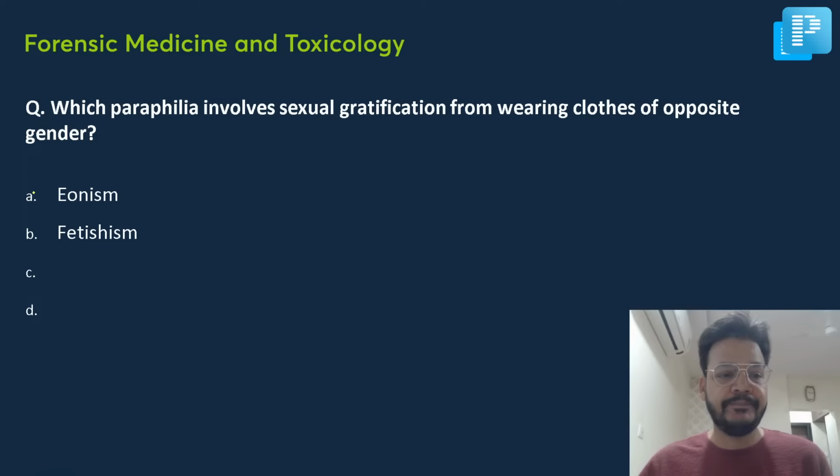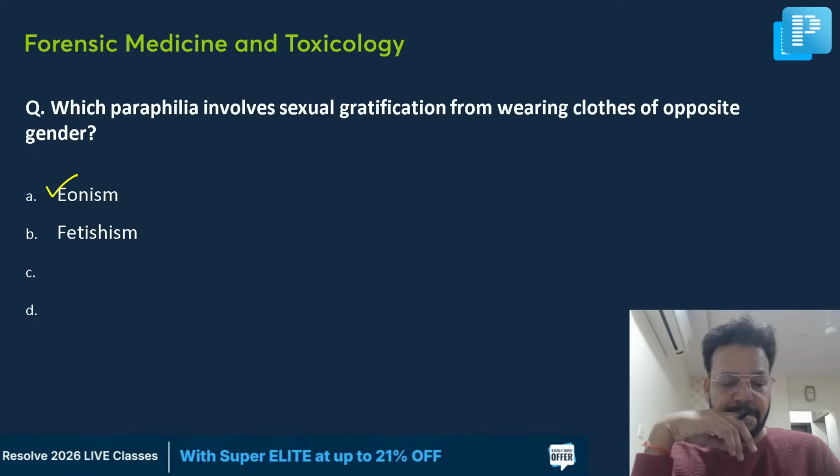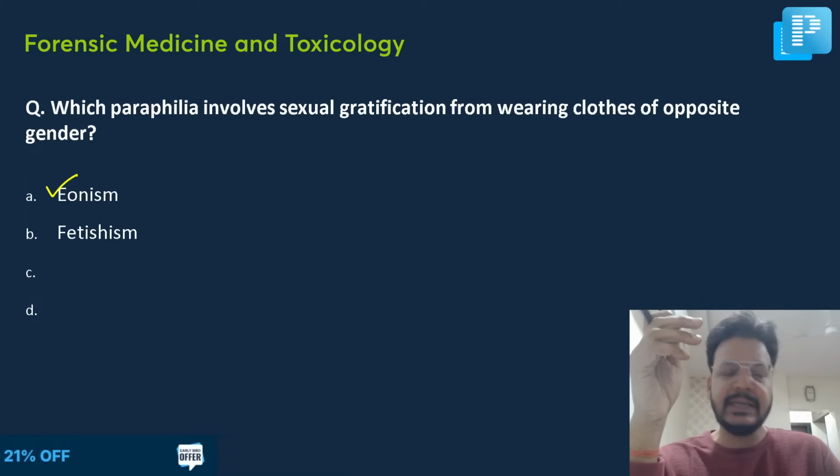Yes, it is eonism. Eonism is another name for transvestism. Was transvestism or eonism given in the option? The other options are frotteurism and fetishism. What is fetishism? It is arousal by an article of the opposite sex, not wearing clothes. You can see this was a direct question from the very important notes. Transvestism is wearing clothes of the opposite sex. Transvestism is also known as eonism, and fetishism is arousal by an inanimate object of the opposite sex.